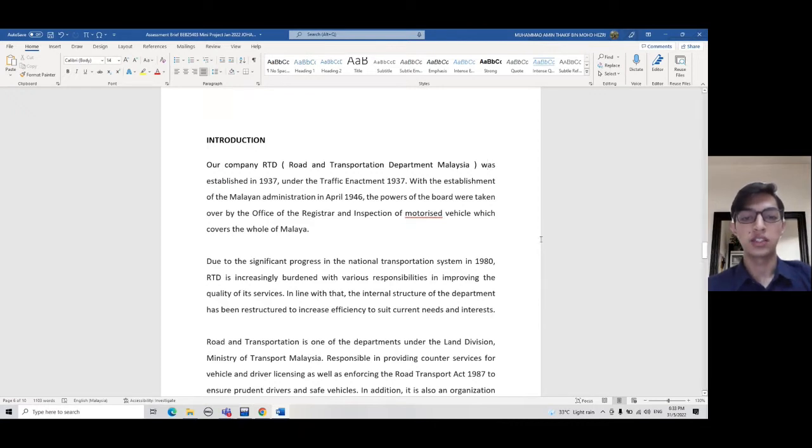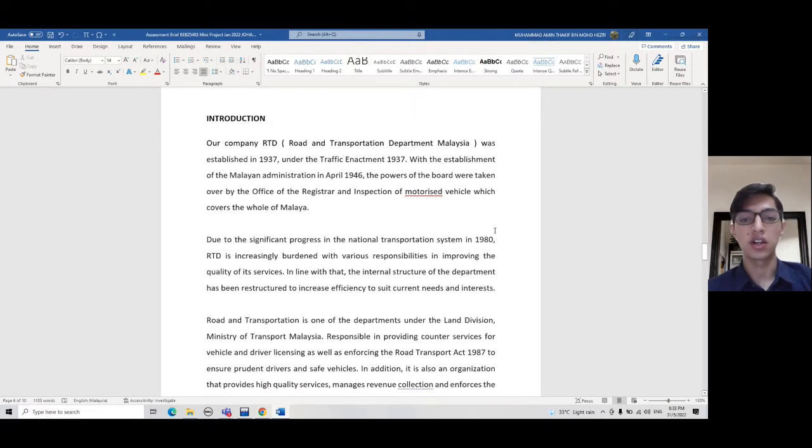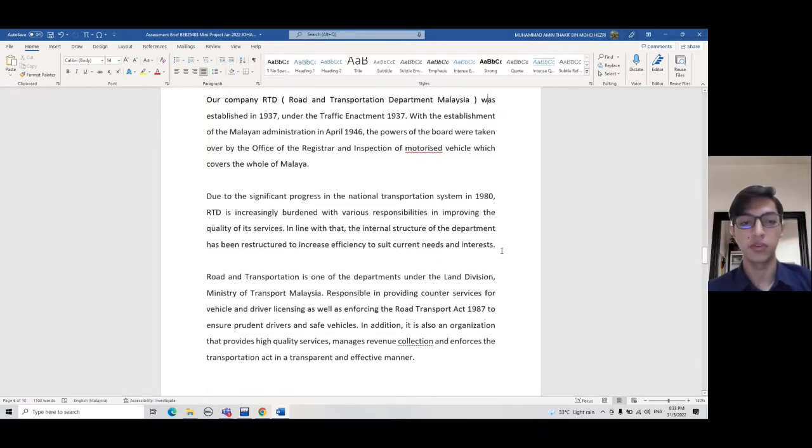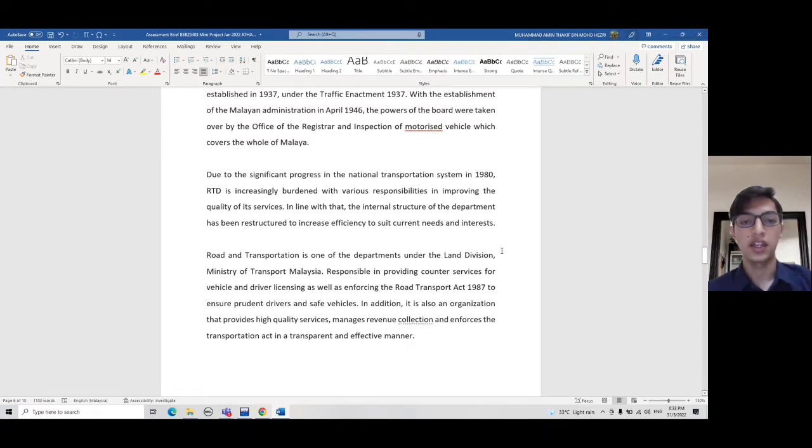Our company, RTD Road and Transportation Department Malaysia, was established in 1937 under the Traffic Enactment 1937. With the establishment of the Malayan administration in April 1946, the powers of the board were taken over by the Office of the Registrar and Inspection of Motorized Vehicle, which covers the whole of Malaya. Due to significant progress in the national transportation system in 1980, RTD is increasingly burdened with various responsibilities in improving the quality of its service.